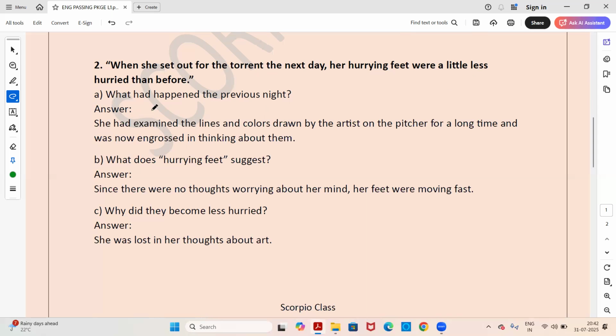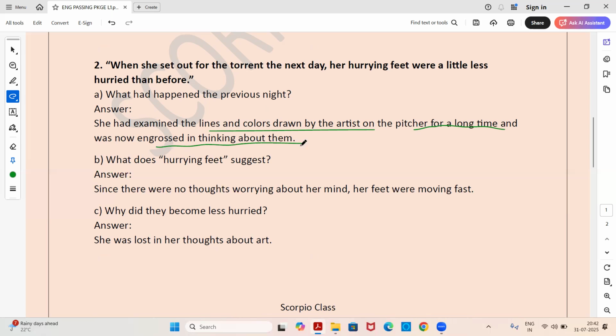But why? What had happened that previous night that her feet became less hurried? The answer here is, she had examined the lines and colors drawn by the artist on the picture for a long time and was now engrossed in thinking about them.